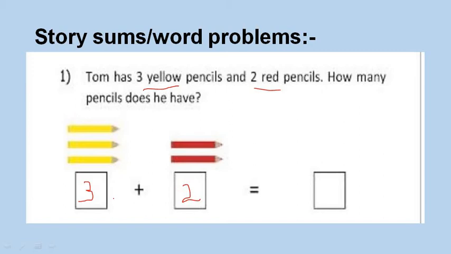Now what he has to do is count all these pencils together. 1, 2, 3, 4 and 5. So we can say that Tom has 5 pencils. Tom has a total of 5 pencils with him.